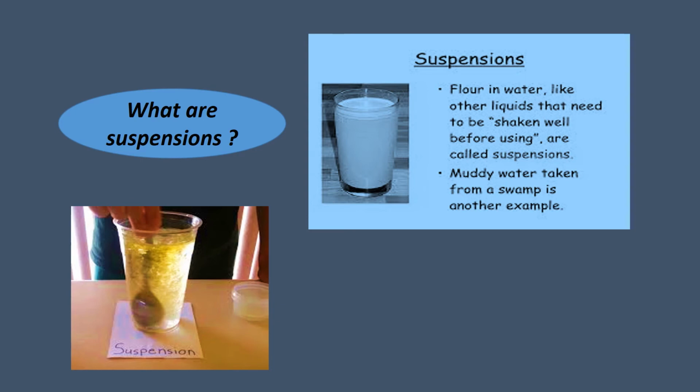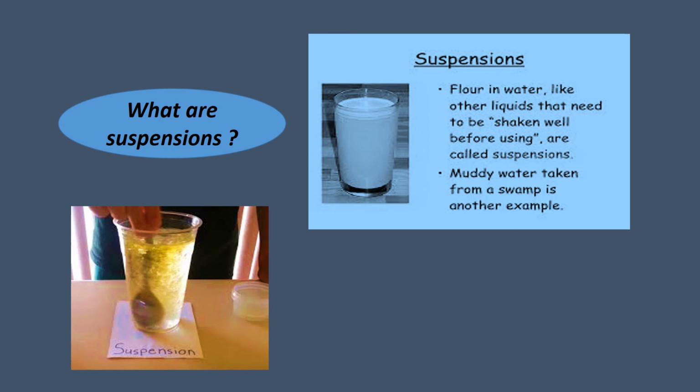So what is a suspension? A suspension generally contains small undissolved particles that are suspended in a fluid. The fluid may be water or it may be a gas. Now these particles can be easily seen, like when we dissolve wheat flour in a glass of water.